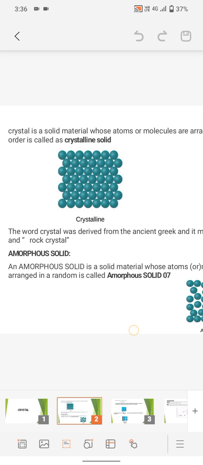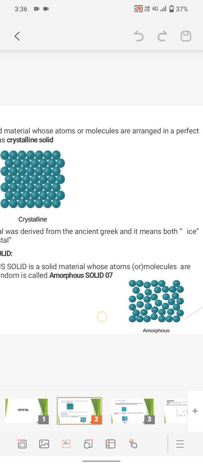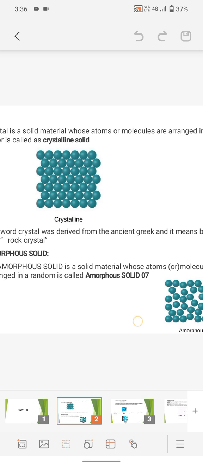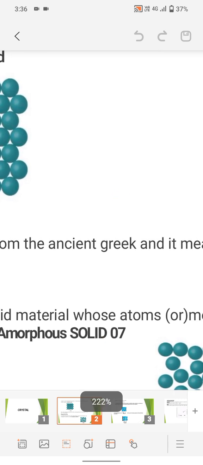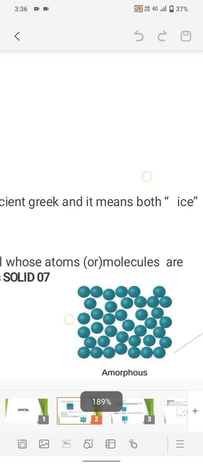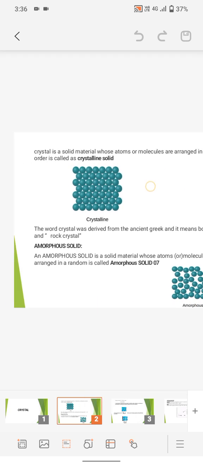Amorphous solid. An amorphous solid is a solid material whose atoms or molecules are arranged randomly. Here the figure shows an amorphous solid, which is not in a regular arrangement.